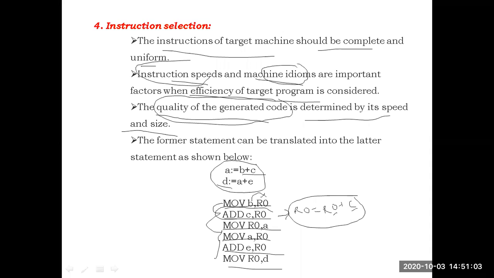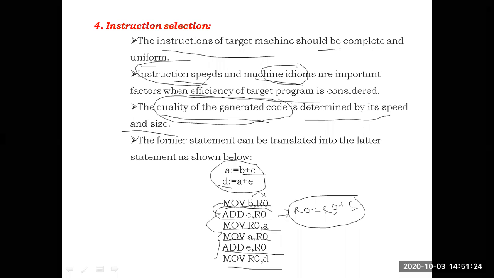Whenever the machine code is generated, the efficiency of the machine code will depend on the instruction set and the speed of the instructions. What is the instruction set we have and how fast are the instructions executing? Depending on those two points, the efficiency and quality of the target program is decided.